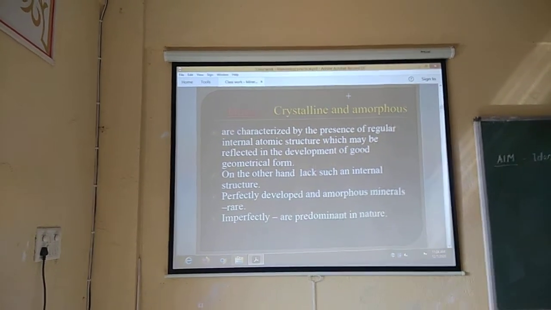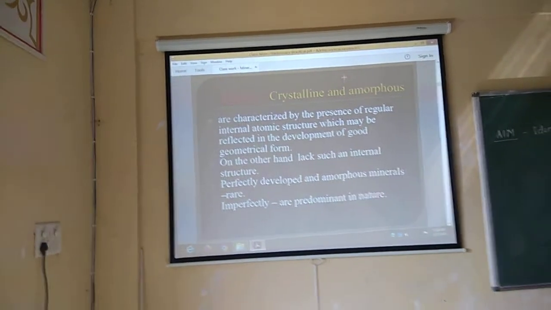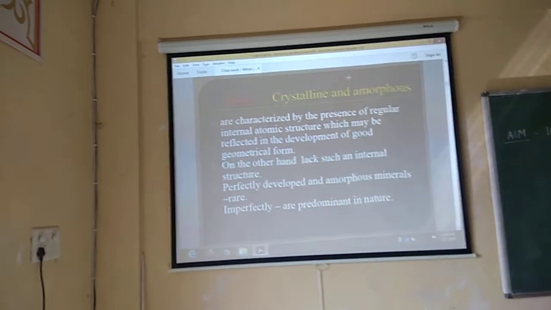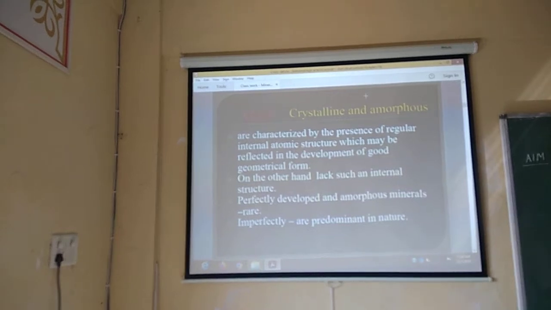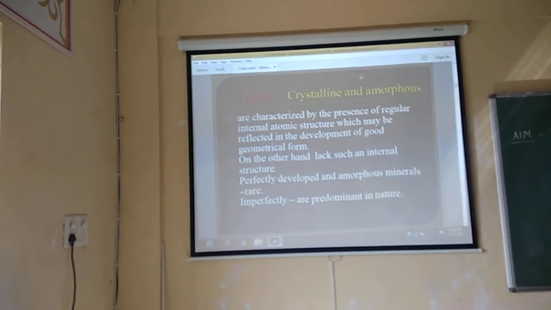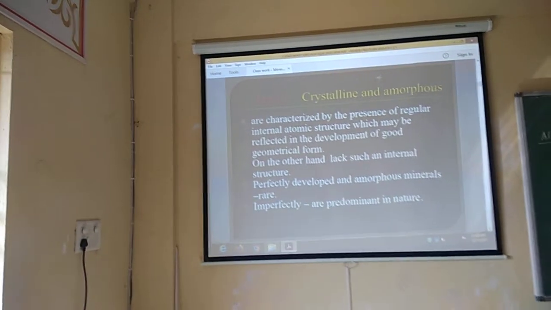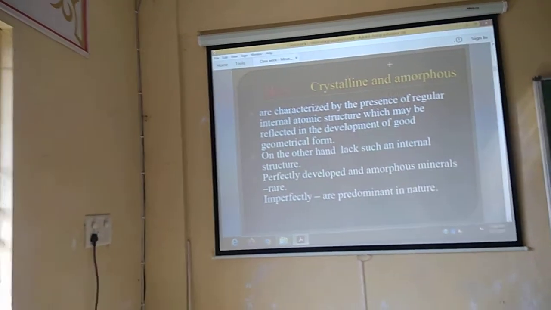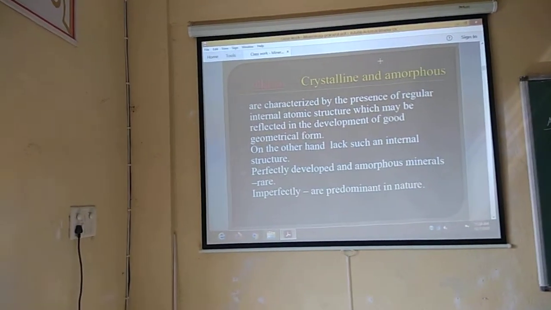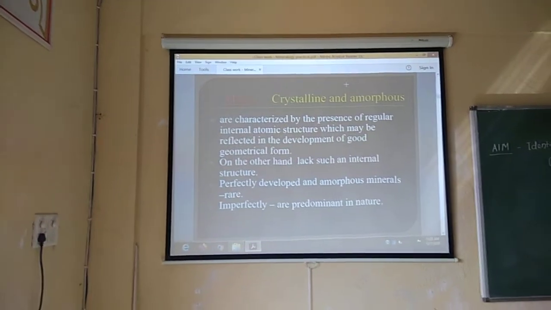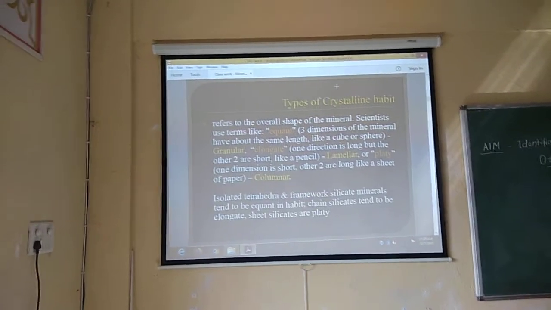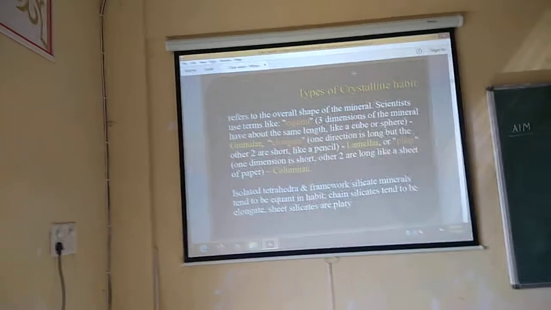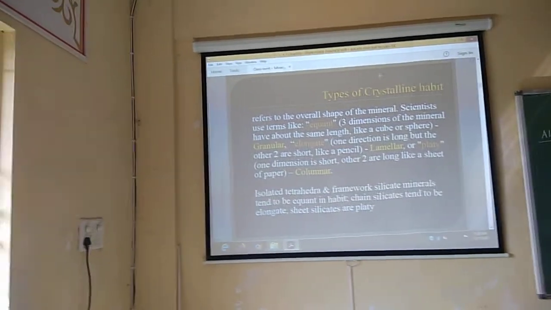So here it is the habit. Habit means the presence of a regular internal atomic structure which is reflected in the development of a good geometrical form. Some minerals are quite well developed and some are partially developed. So there are different types of habit. Here are granular, elongate, columnar, and lamellar, platy mineral habits also.